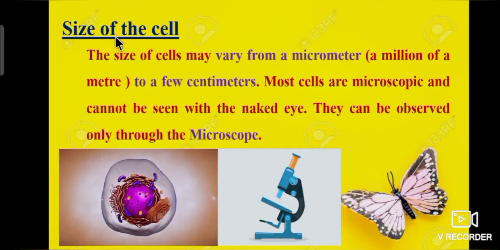Let's see the size of the cell. The size of cells may vary from a micrometer to a few centimeters. Once again I repeat, the size of cells may vary from a micrometer, that is a millionth of a meter, to a few centimeters. Most cells are microscopic and cannot be seen with the naked eye. They can be observed only through the microscope.